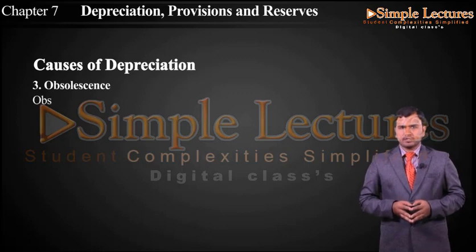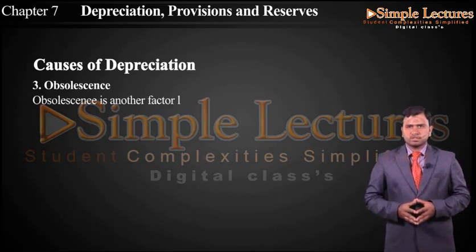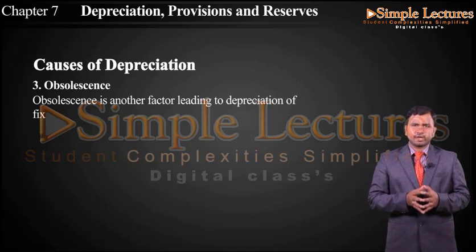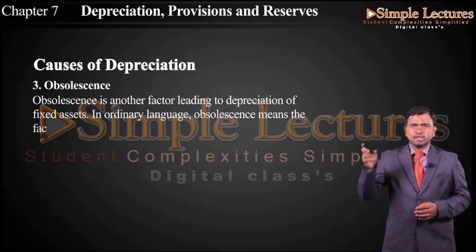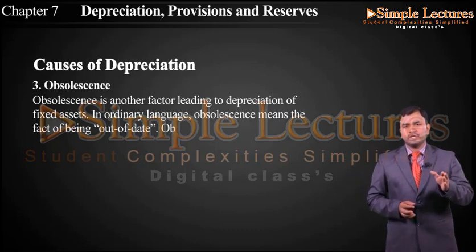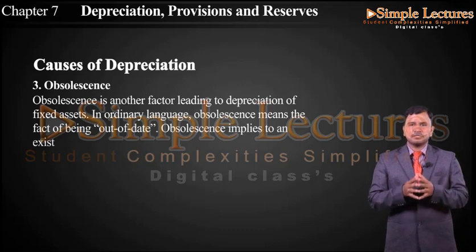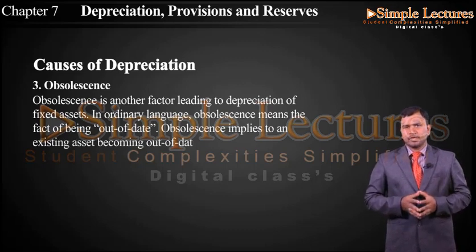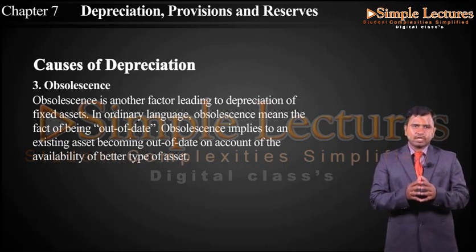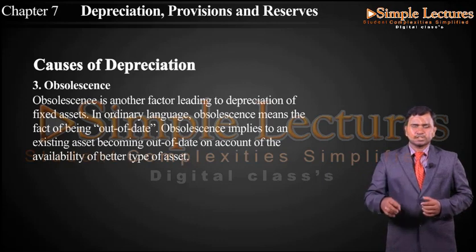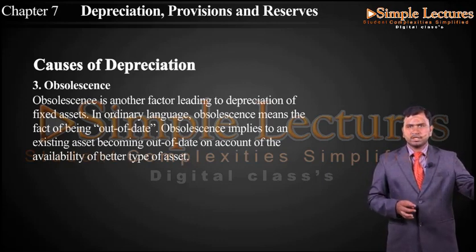Then we have obsolescence. So the third cause is obsolescence. Obsolescence is another factor leading to the depreciation of fixed assets. In ordinary language, obsolescence means the fact of being out of date. Obsolescence implies an existing asset becoming out of date on account of availability of a better type of asset. It means that what asset we have in the organization and what asset is available in the market will be an upgraded one. So the features of the asset we have will not match with the asset which is there in the market.